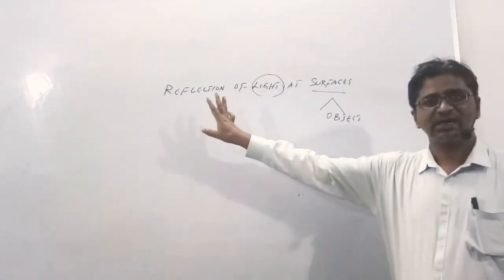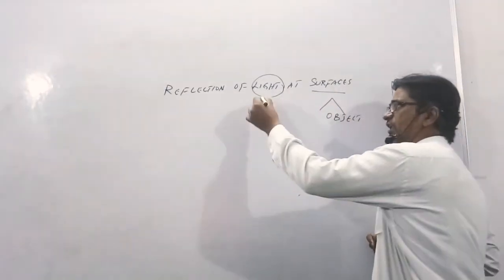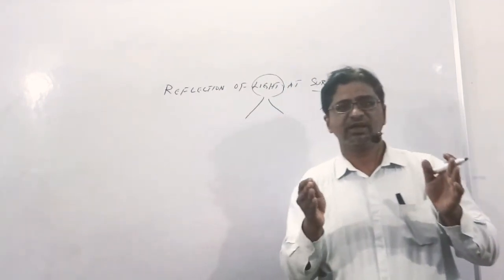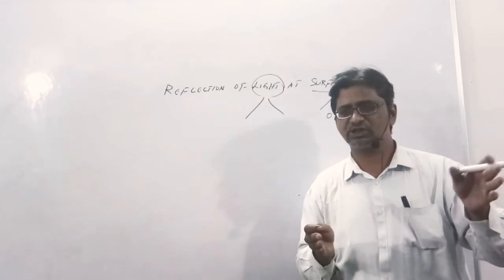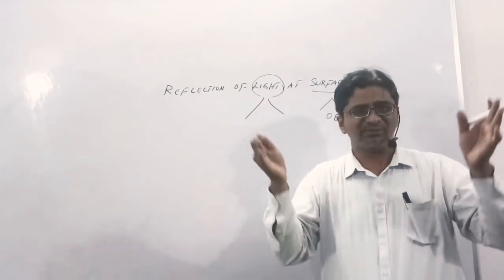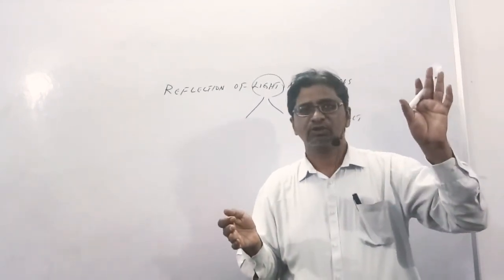So the concept was reflection of light at surfaces. So we have seen the light. Light is nothing but any source of energy is a light. Be it your sun or your mobile light or your switched-on tube light. Any source of light is a light. Now imagine I am there in this dark room. I entered a room and when I switched on, okay, that means there is a light.